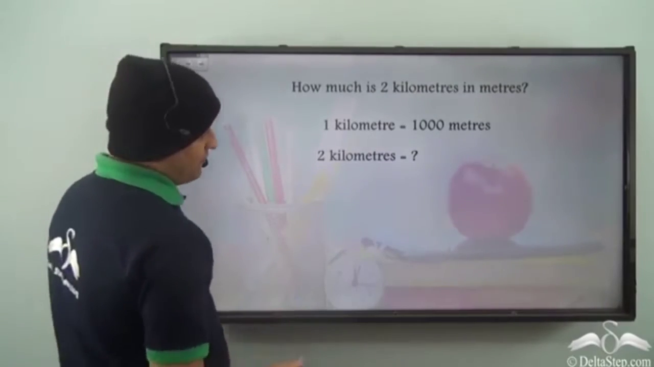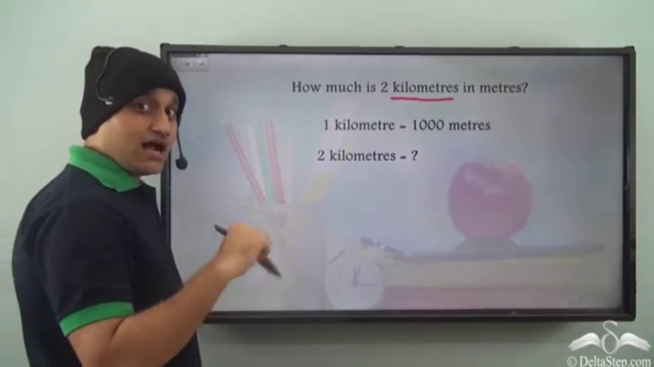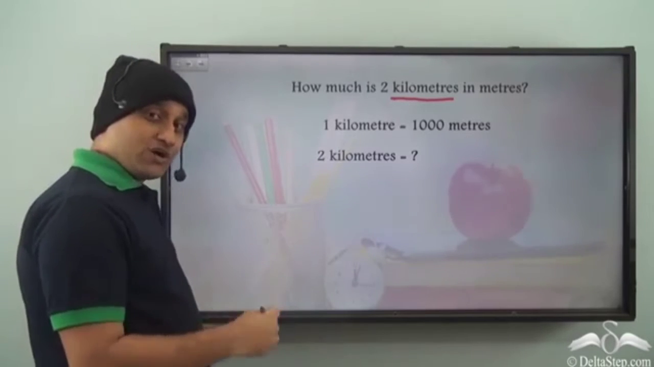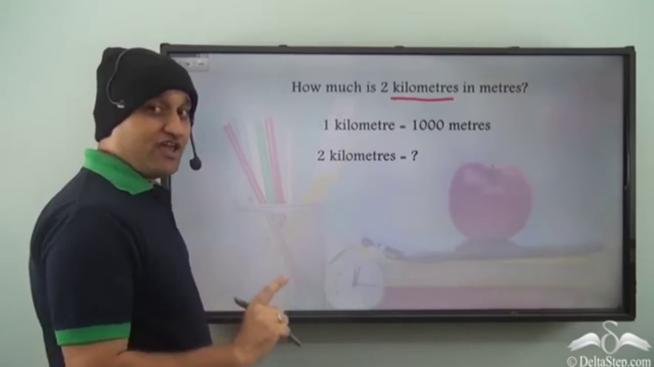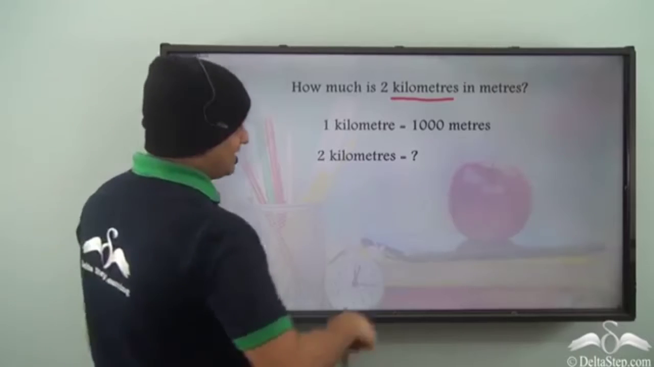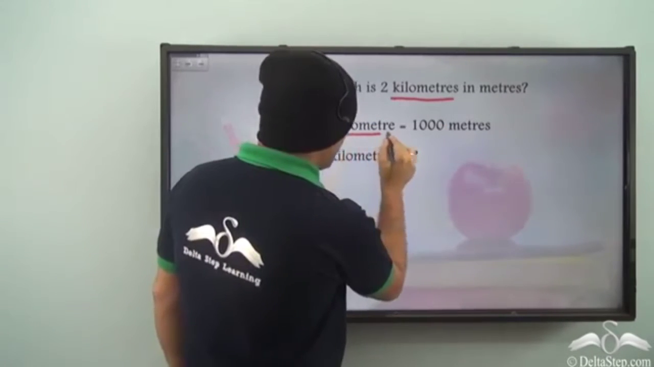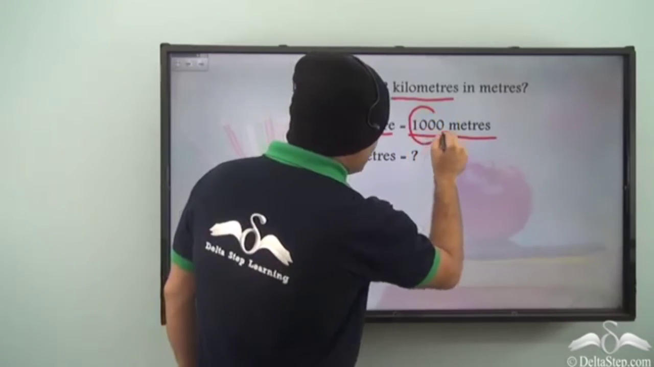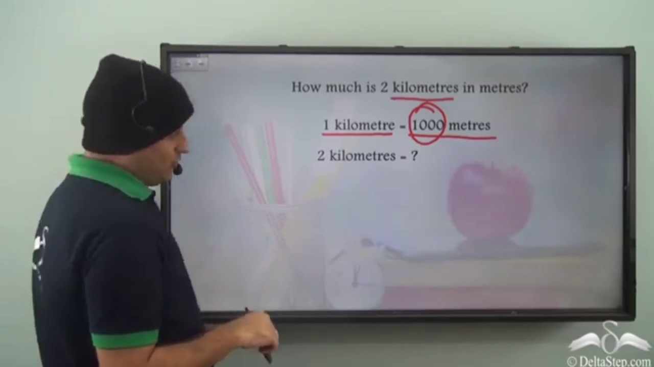Now here we need to convert kilometers to meters, that is, larger unit to smaller unit. And when we convert larger unit to smaller unit, what is the trick for that? Well, we multiply. And what do we multiply it with? Well, the conversion, that is, here in this case 1 kilometer is equal to 1000 meters. So 1000 is the number which needs to be multiplied. So what do we have?